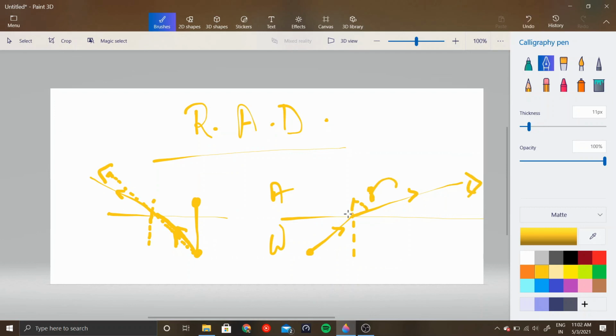Your eyes trace this ray backwards. Your eyes see him somewhere here. So this is the apparent depth, while this entire thing is the real depth. So his legs appear shorter.